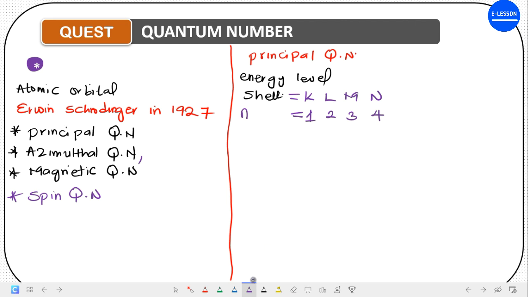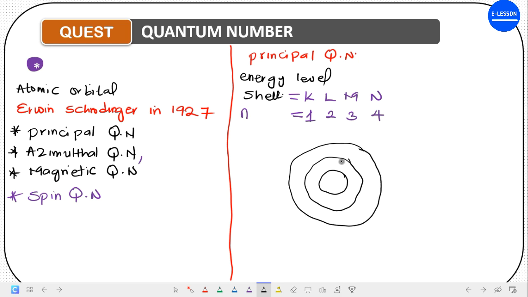Now, when we talk about the idea of energy level, the first thing that should come to our mind is the Bohr atomic model. Here we have the central nucleus and then we have energy levels, right? Can you still remember that the middle here is positively charged, and then we have electrons here. This one is the L shell. This one is the M shell. This one is the N shell. And finally, the first shell here is K.